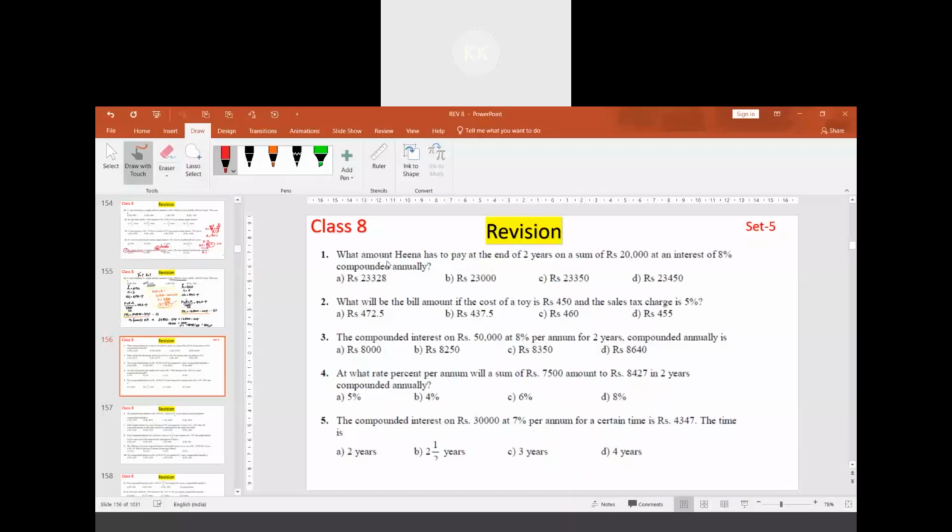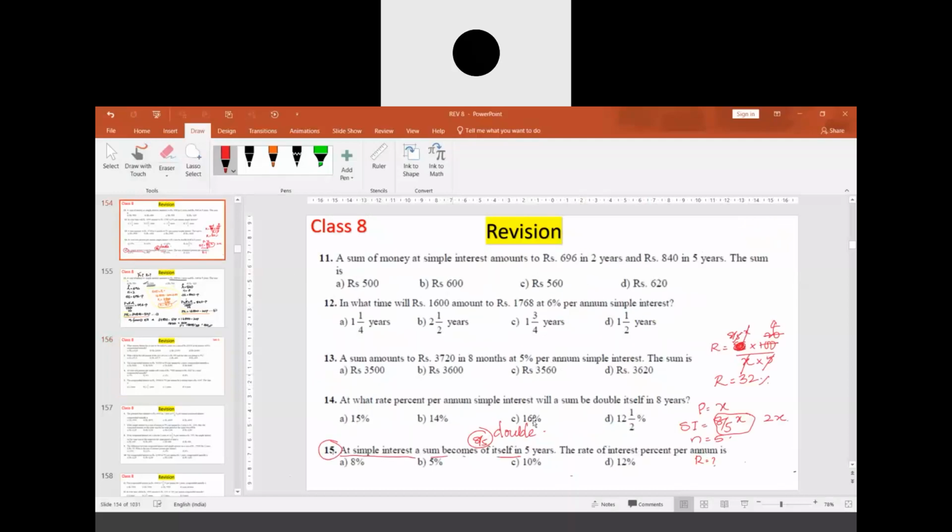Sir, I have a doubt in the previous one. In the previous one, you took simple interest to be 8 by 5x. But 8 by 5x is the sum, so it will become the amount. You have to take 8 by 5 by 2, sir. See, at simple interest a sum becomes... Oh, correct. So it's not that.